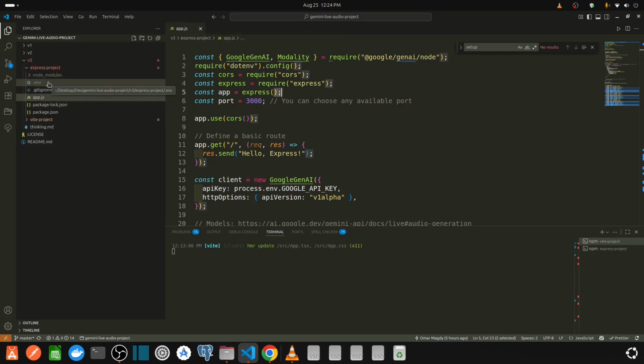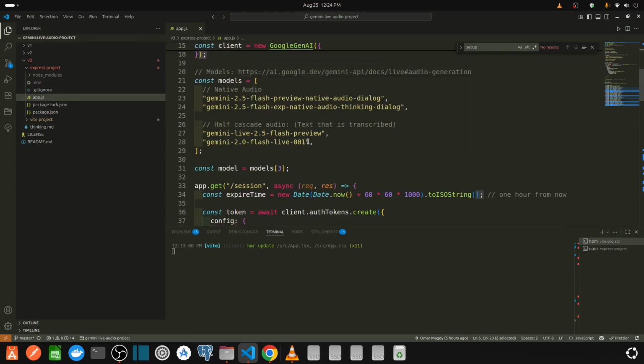.env is the environment variables. I will not open this file because it contains my secret Google API key. I shouldn't share this with anyone. So it's a secret. I can rotate the key, but I want you to sense the importance. I want you to sense the security.